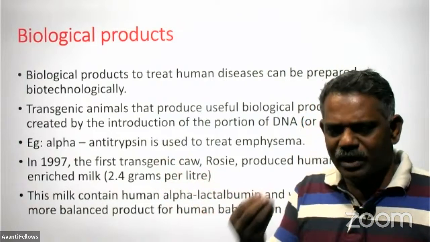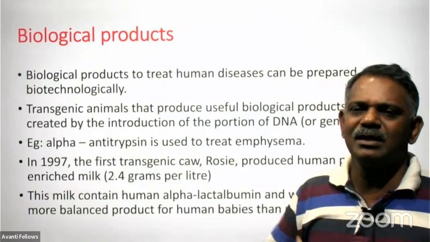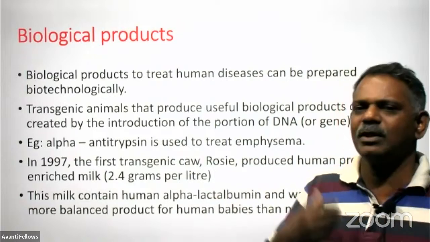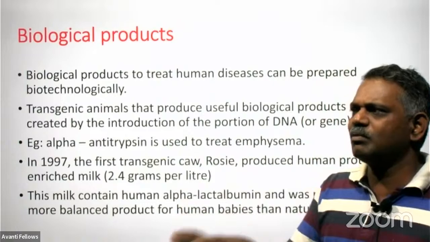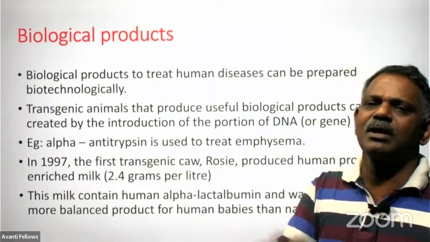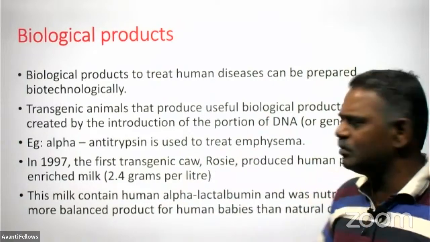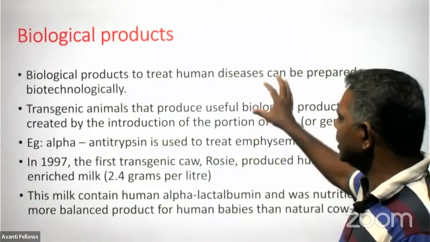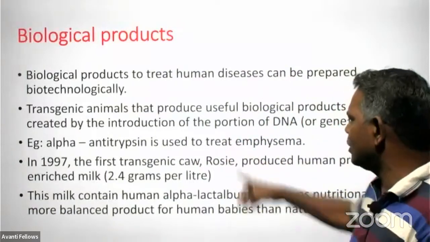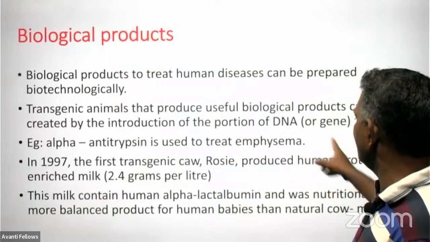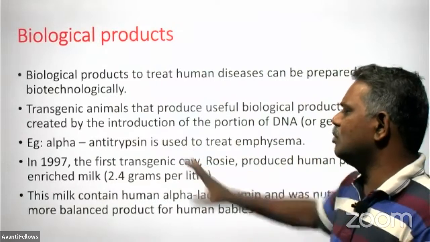Normally, you know that a cow is producing milk for its calf only, not for the human being. So all the protein present in the milk produced by the cow is for the development of the calf. But we developed a transgenic cow called Rosie, and it is producing human enriched milk only.